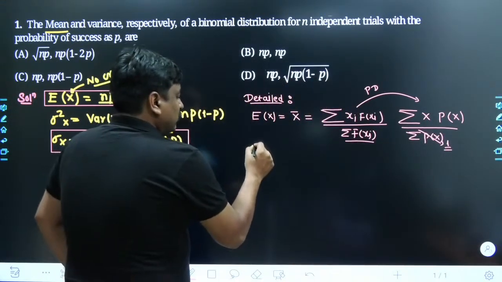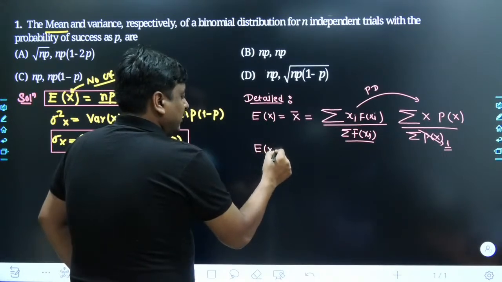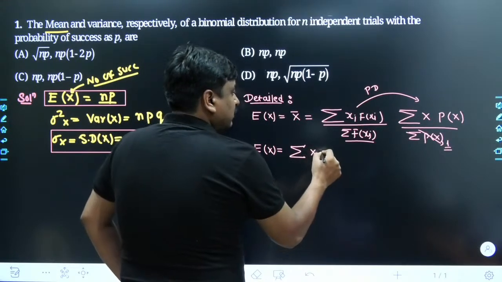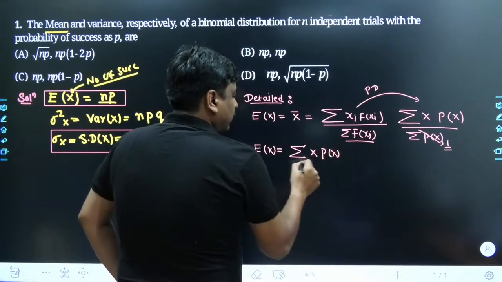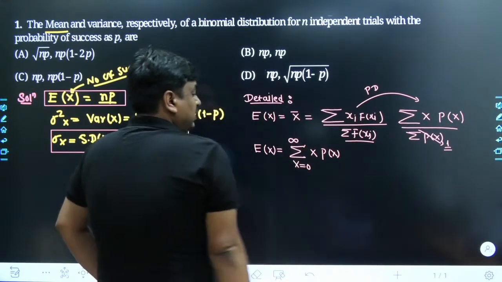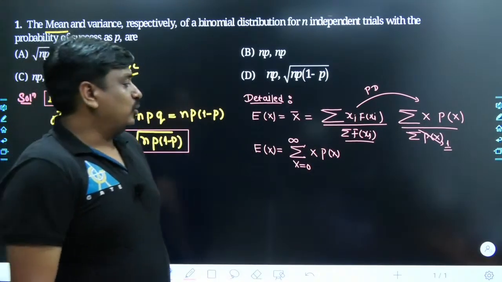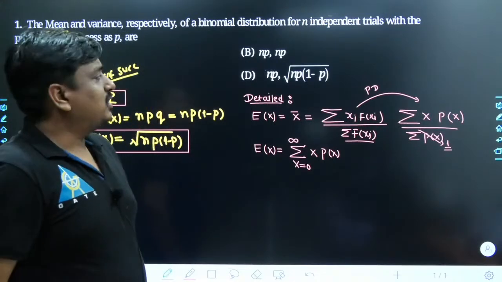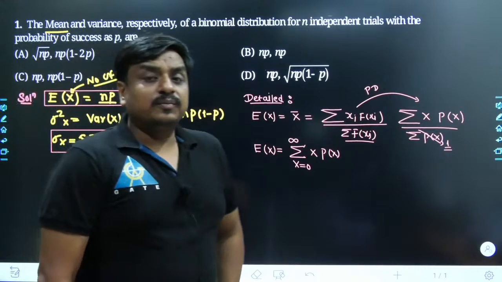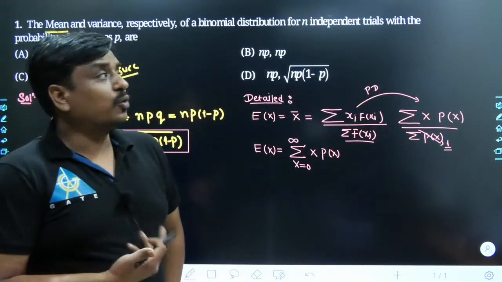So if you really want to calculate the expected value of the random variable x, it simply becomes the summation of x p of x, where x goes from 0 till all possible values. Till this point, each and everything must be clear to all of us. See, here it has been clearly given the type of distribution we are following within this problem.